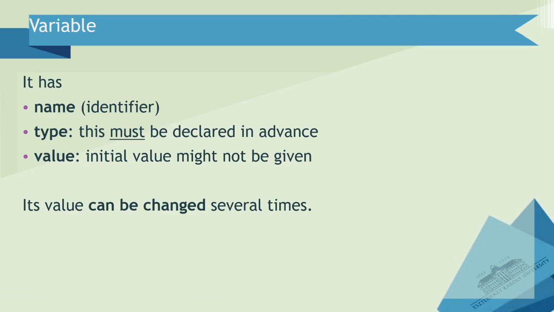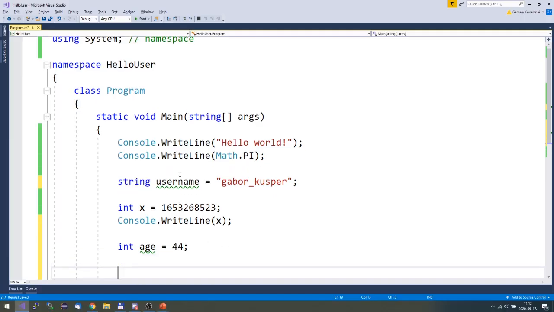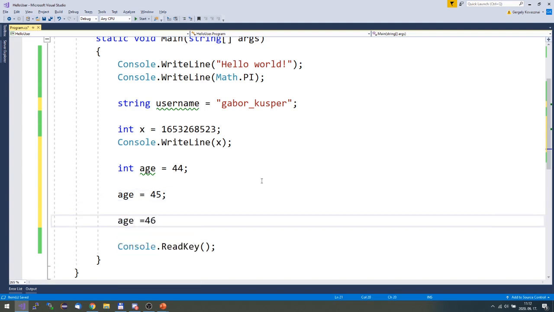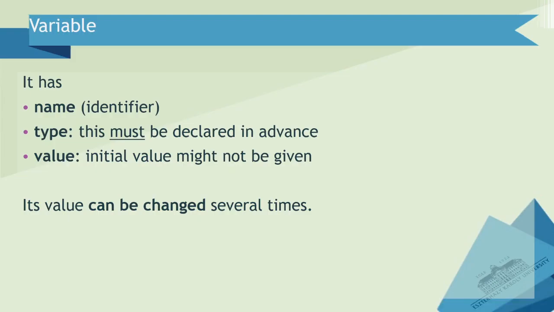And of course you can change the values of variables whenever you want. For example, next year, Gabor Kusper will turn to 45 years old, and then he will turn to 46 years old. You can change the value of a variable whenever you want, as many times as you want.